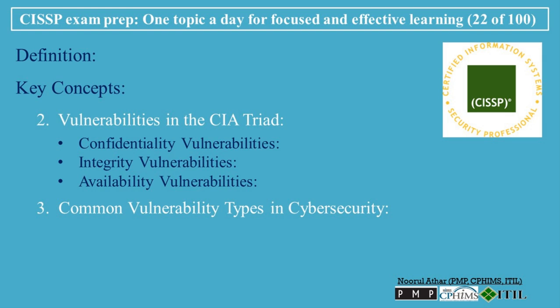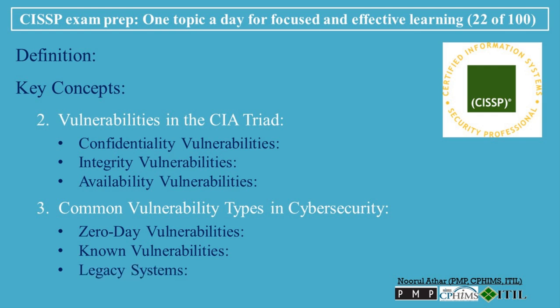3. Common vulnerability types in cybersecurity. Zero-day vulnerabilities: vulnerabilities that are unknown to the vendor or have not been patched. These are particularly dangerous because there are no fixes available, and attackers may exploit them before they are addressed. Known vulnerabilities: vulnerabilities that have been identified and disclosed but may remain unpatched or unmitigated, leaving systems at risk. Legacy systems: older systems that are no longer supported or patched by vendors, leaving them vulnerable to exploitation.